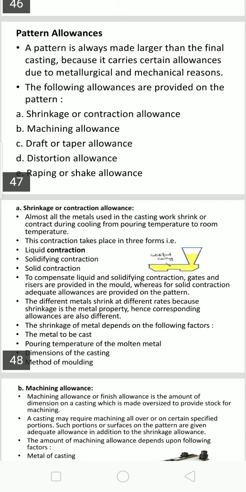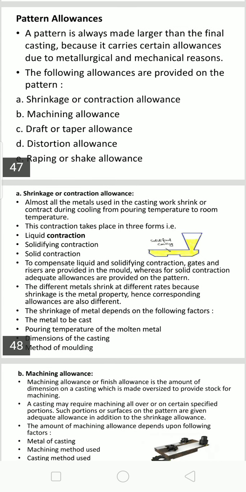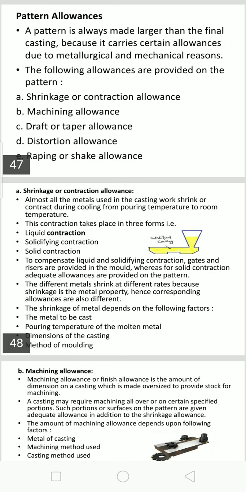The shrinkage of the metal depends upon the following factors: the metal to be cast. Normally, either it is a ferrous material or non-ferrous material, because different metals and alloys contract at different rates, so the contraction rate is also given to the pattern in different ways. Then the pouring temperature of the molten metal. Normally ferrous and non-ferrous materials are poured at different melting temperatures, and this also influences the shrinkage or contraction allowance in the